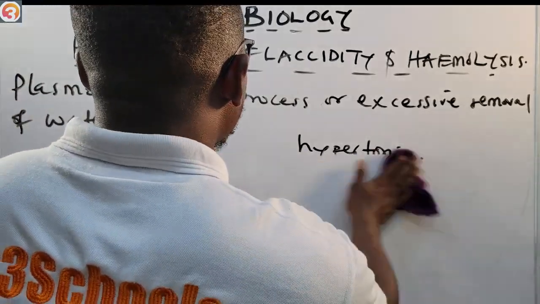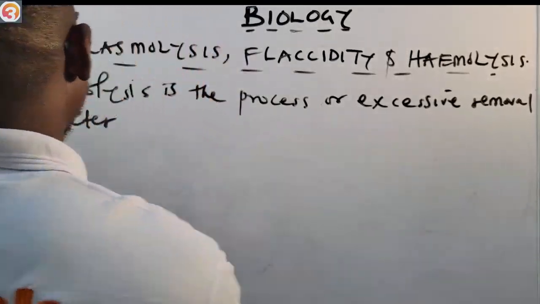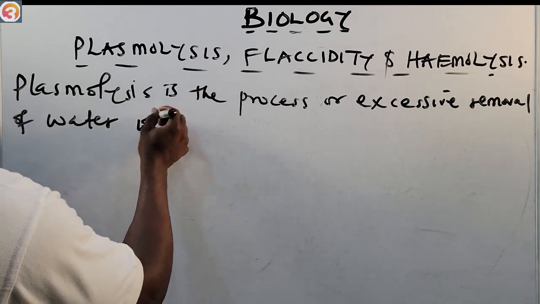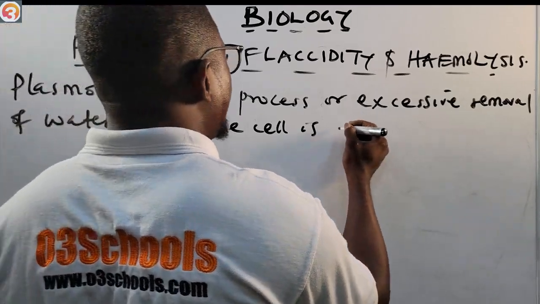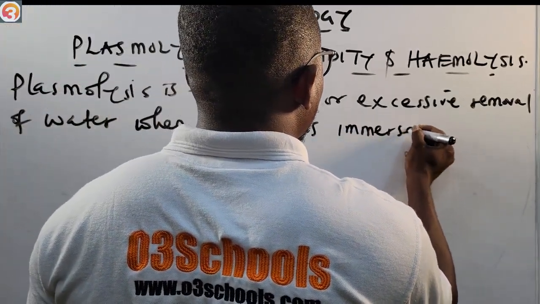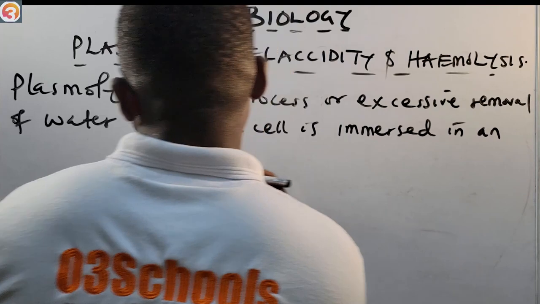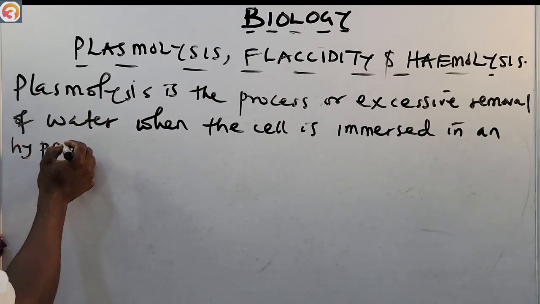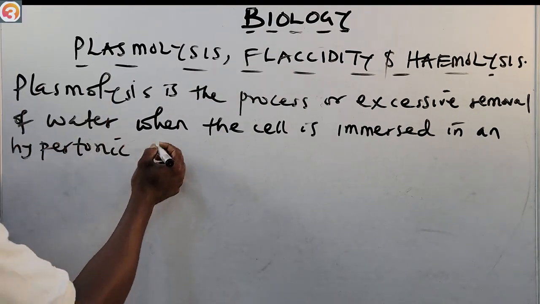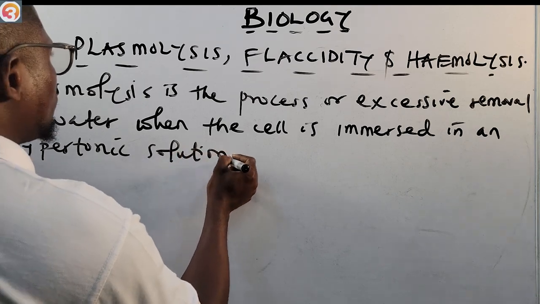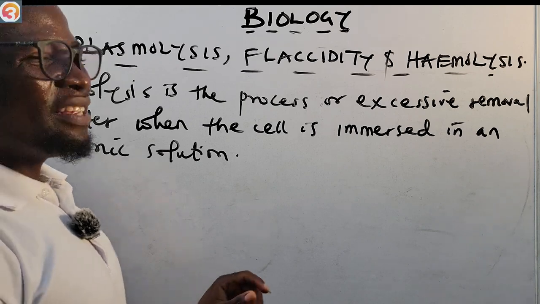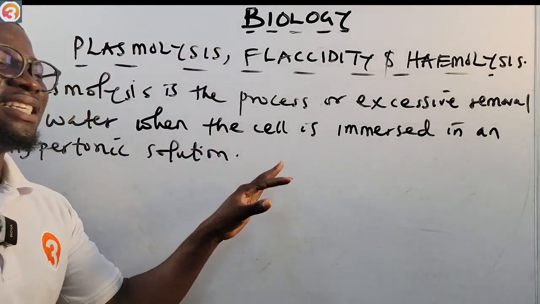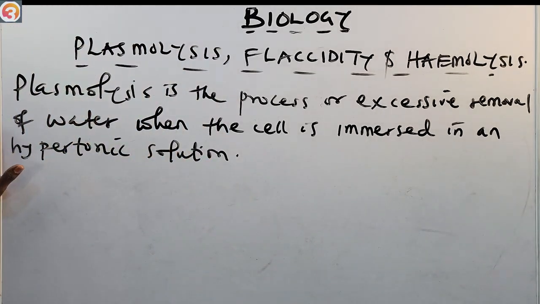So we say plasmolysis is the process or excessive removal of water when the cell is immersed in a hypertonic solution.